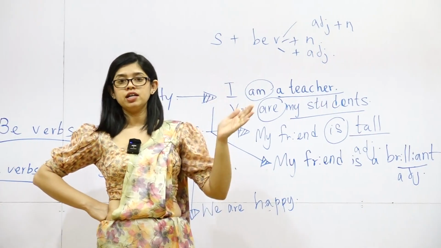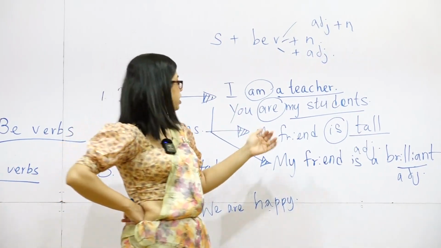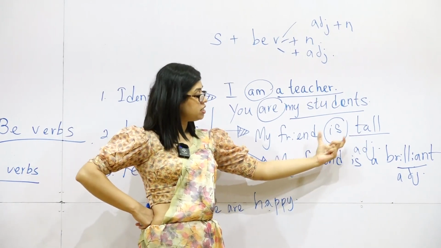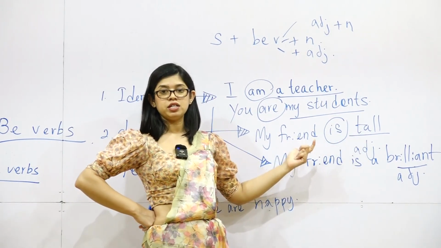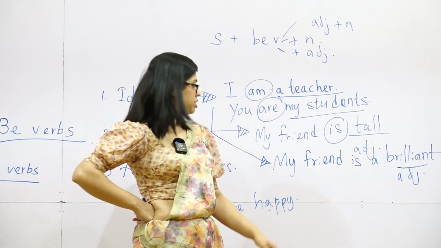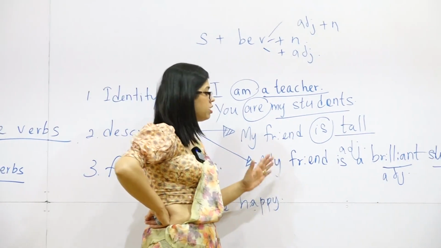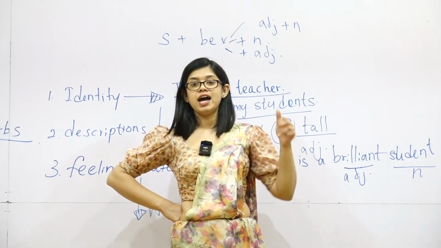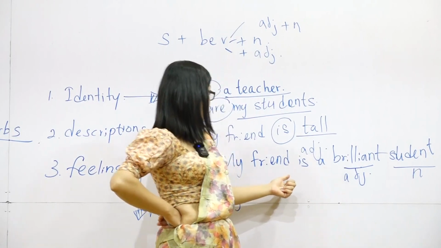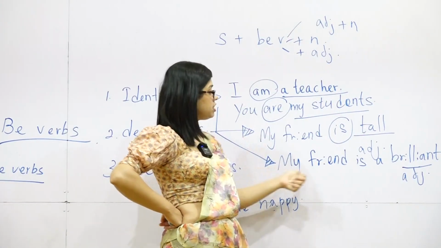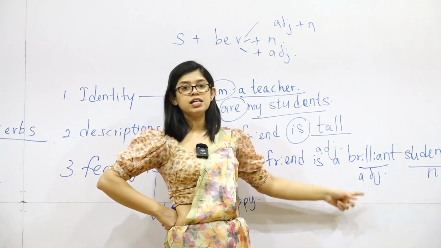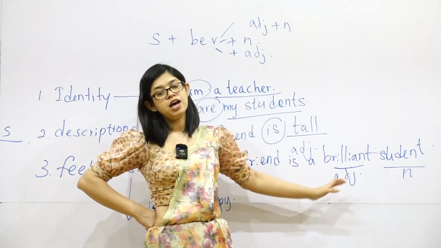Mage yaluwa kohoma ekkenekda? Usa kenek. So in here you have the subject and you have the be verb, and it connected the adjective and the subject. And lastly, I talked about adjective plus noun formation. So you are talking about something or someone using adjective plus noun. In here I talked about some identity of a friend of yours. My friend is a brilliant student. You have adjective and noun there.